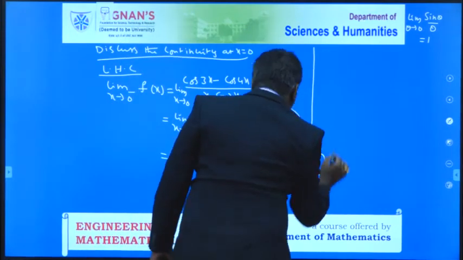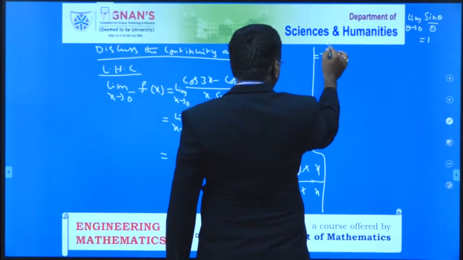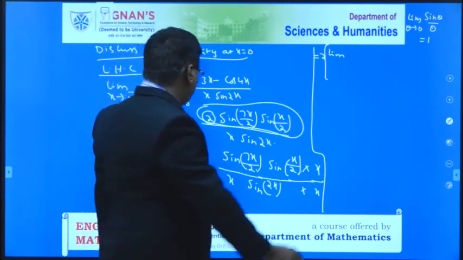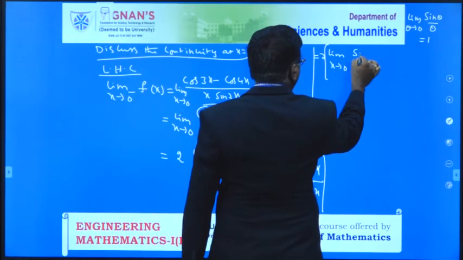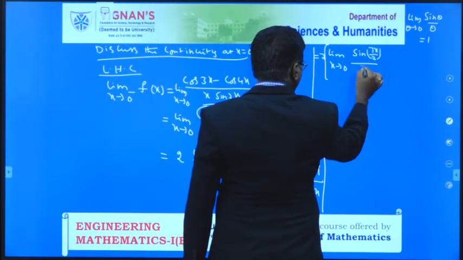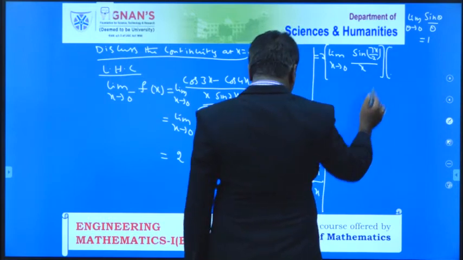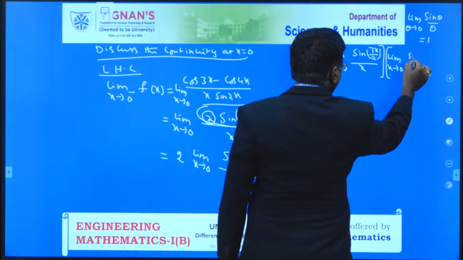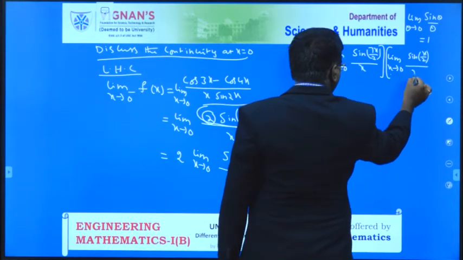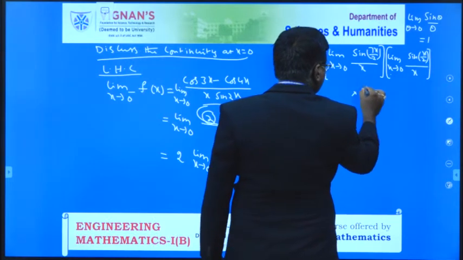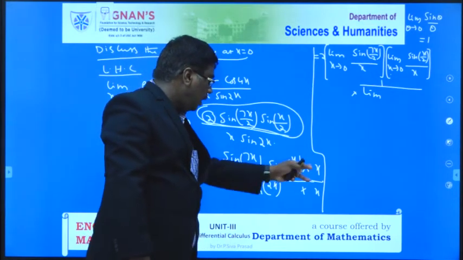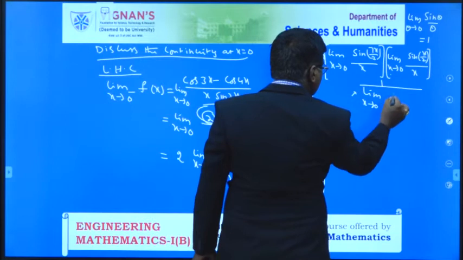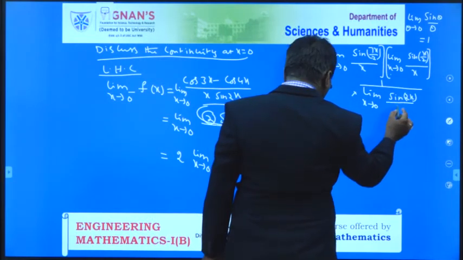Therefore this is equal to 2 into, for our convenience, after rearranging the sine and x functions, I apply the limit separately: limit of x tends to 0 of sine of 7x by 2 by x, another formula, limit of x tends to 0 of sine of x by 2 by x, and again, because here we get x by sine 2x, I write it as 1 by the reciprocal, that is limit of x tends to 0 of sine 2x by x.